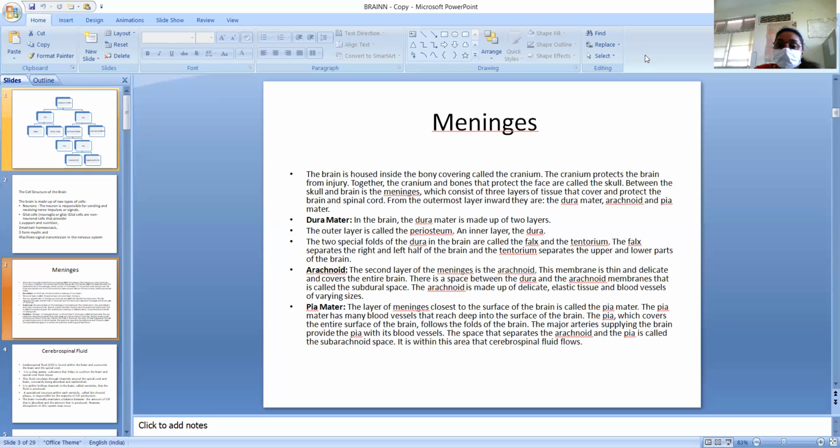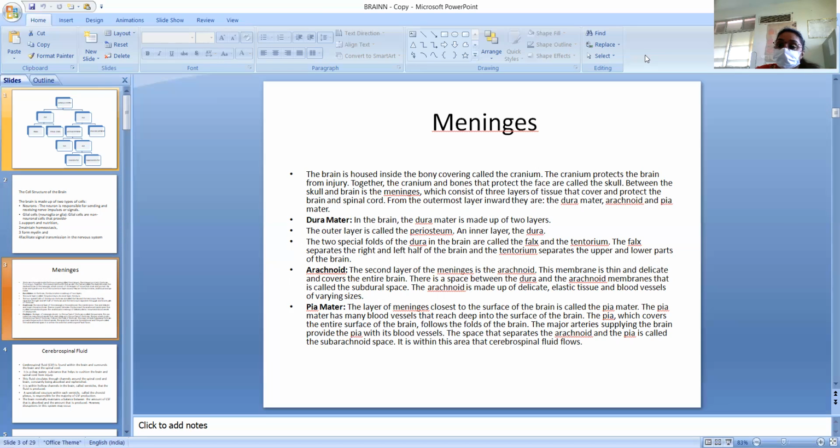Meninges, which consist of three layers of tissue that cover and protect the brain and spinal cord. Then what is the important function? Cover and protection. Protection is the most important function of these layers. From the outermost layer inward, this is how they are arranged.